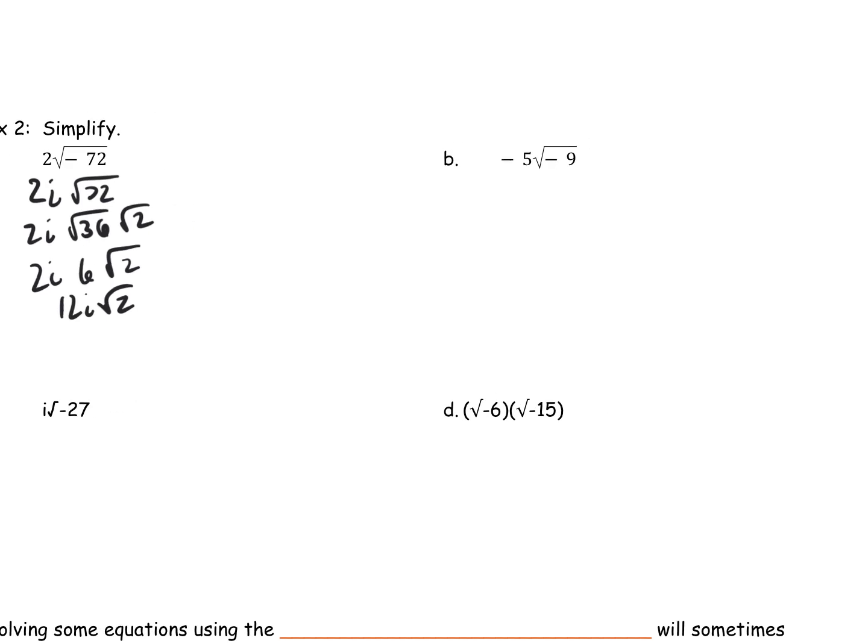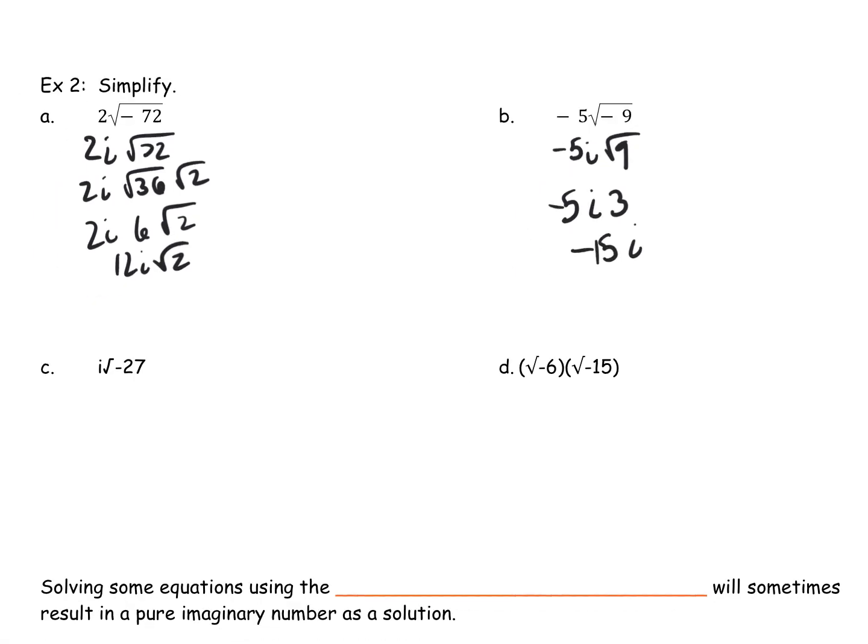-5 times the square root of -9. All right, so that -5 is still going to be sitting out front. I'm going to bring an i out as well. So then I have that square root of 9 there. Well, I know the square root of 9 is 3, so that's going to be -5i times 3. And so -5 times 3 is -15i. That is my answer there.